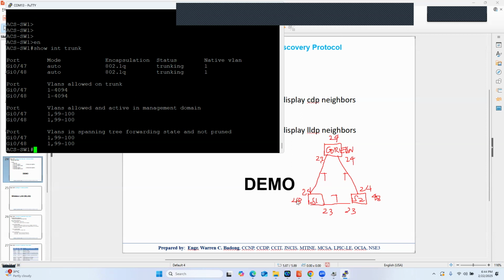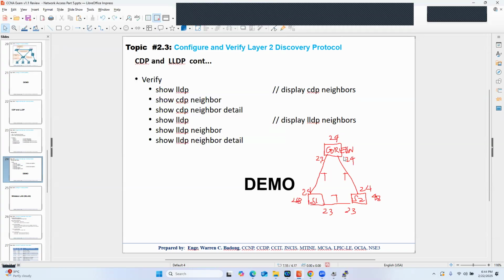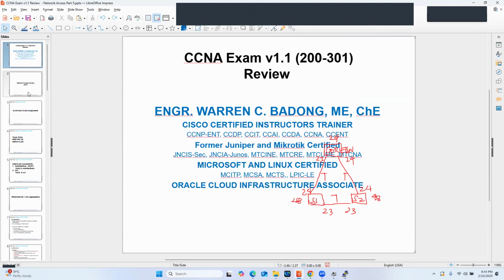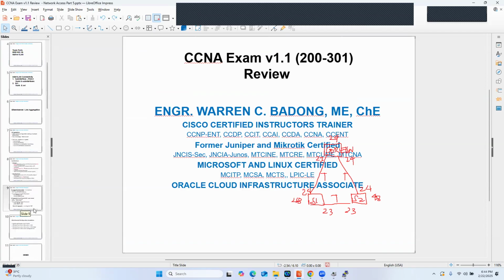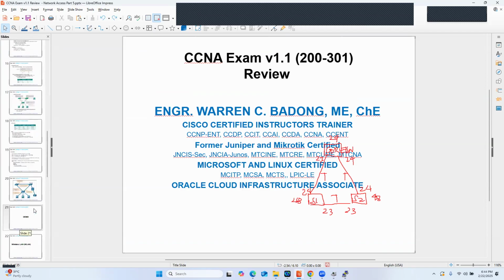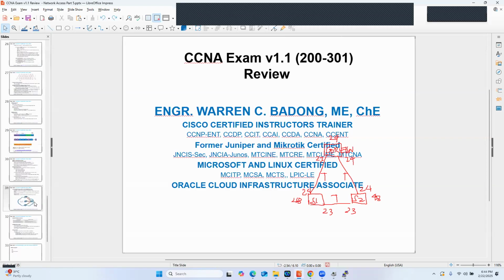Sorry guys. 48 port pala ito. I forgot. I used the last two ports. Let me correct that for a while. Sorry. Saan tayo? Where was that? For a while, guys. Ano yung LLDP ko?